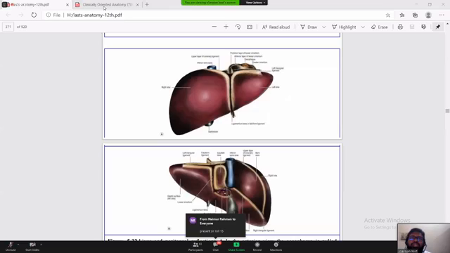If we go to that, it is very close to the heart. Again, it is taking up all the blood from the gut. You see, this is the strategy that makes the liver's position very much unique.